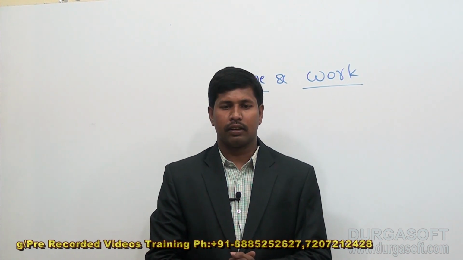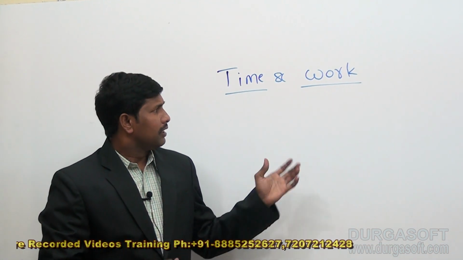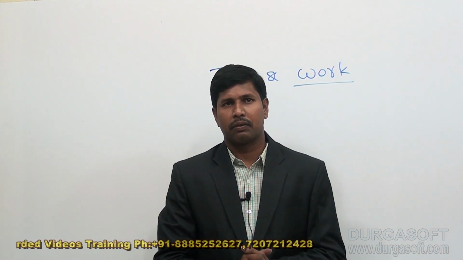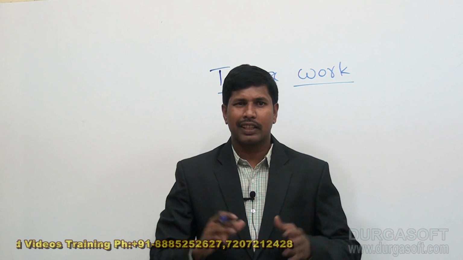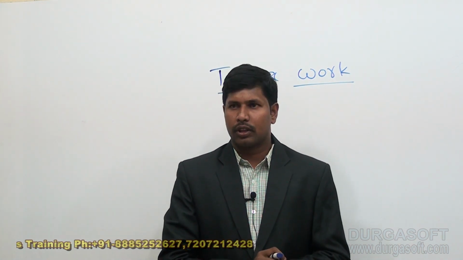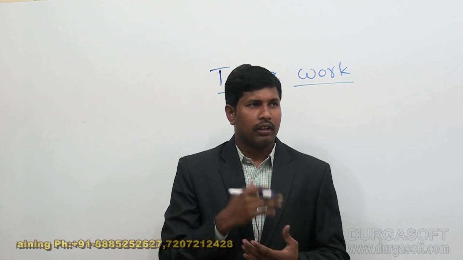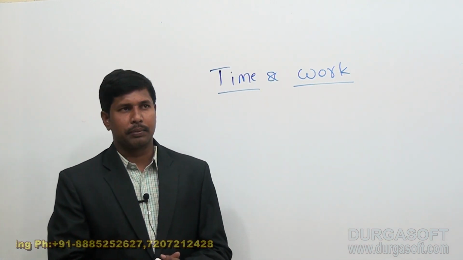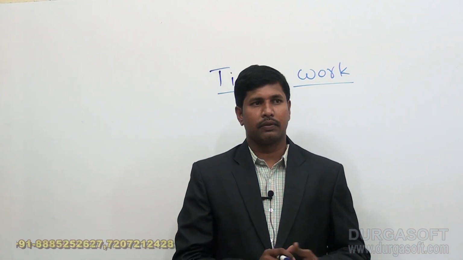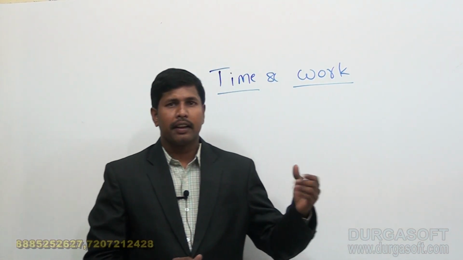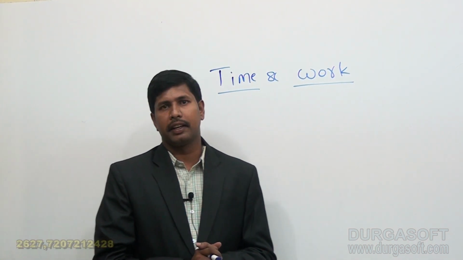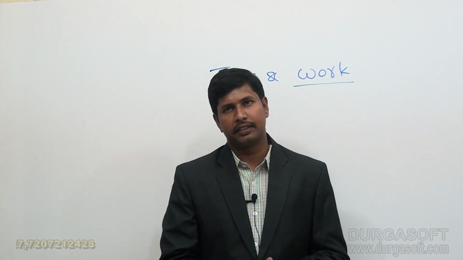So time and work. When you look at this particular topic, we can expect different types of questions. First, let me tell you what different types of questions we can expect from this topic, so that you will have some idea. For example, the first type: A and B can complete a particular work individually by taking 10 days and 15 days.